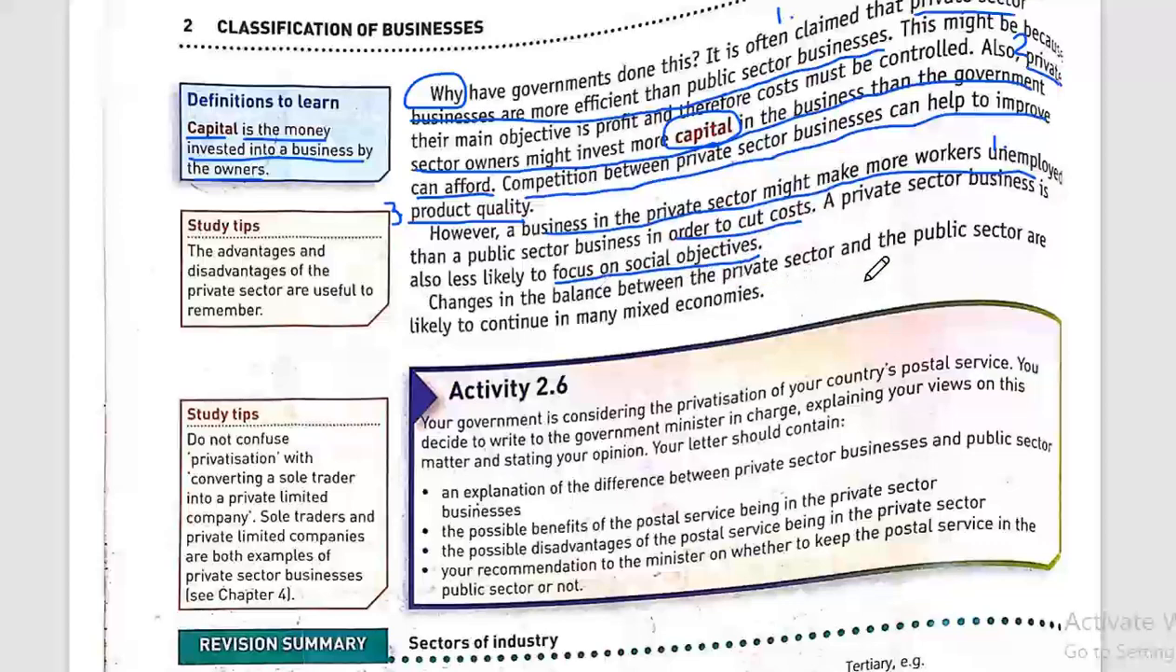Changes in the balance between the private sector and the public sector are likely to continue in many mixed economies.